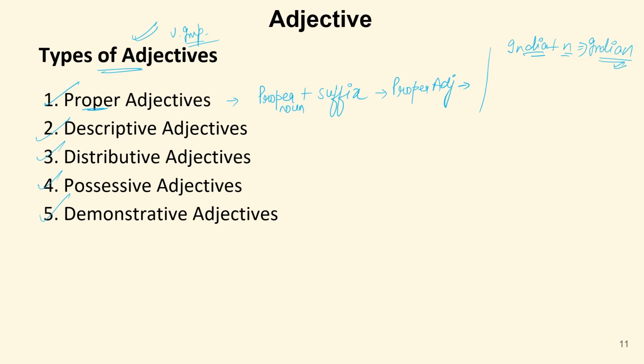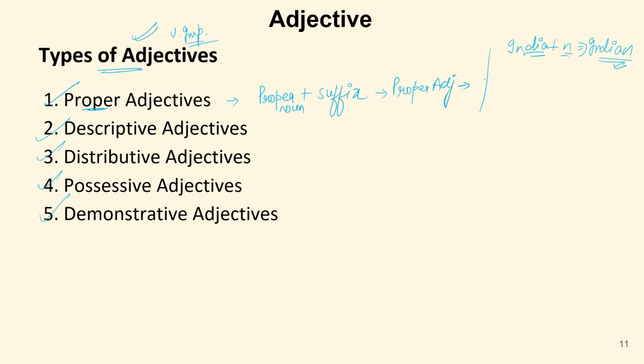That means it is telling about me, that I'm an Indian. So it's my nationality. So Indian is actually an adjective, though it can be used as a noun as well. But here it is an adjective because it is telling that I am a part of India.